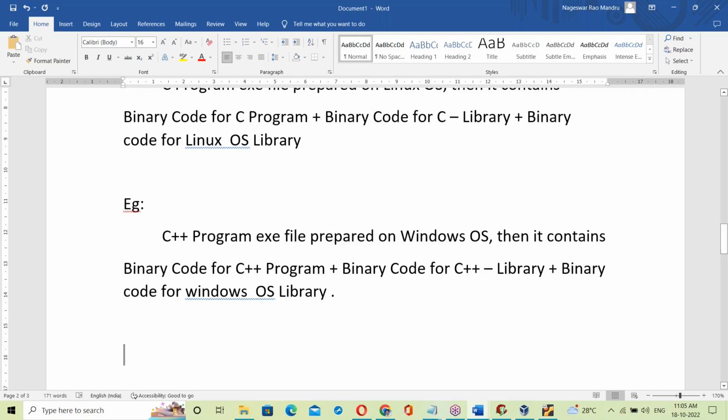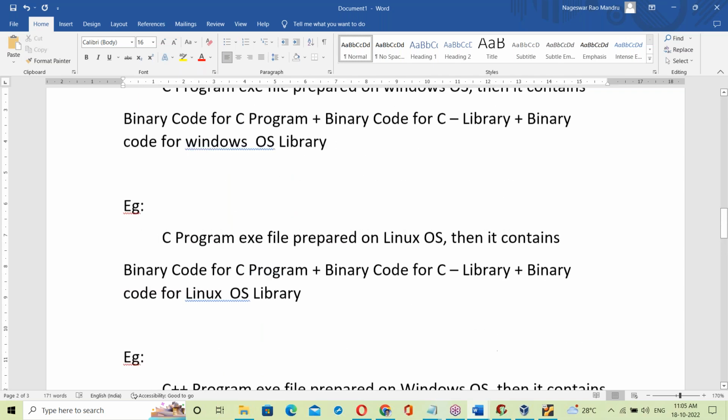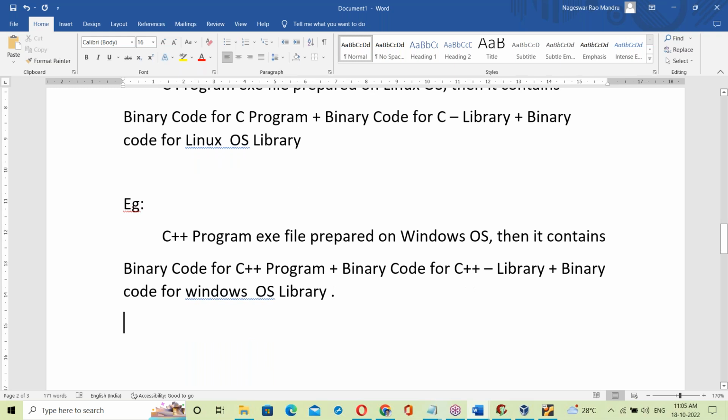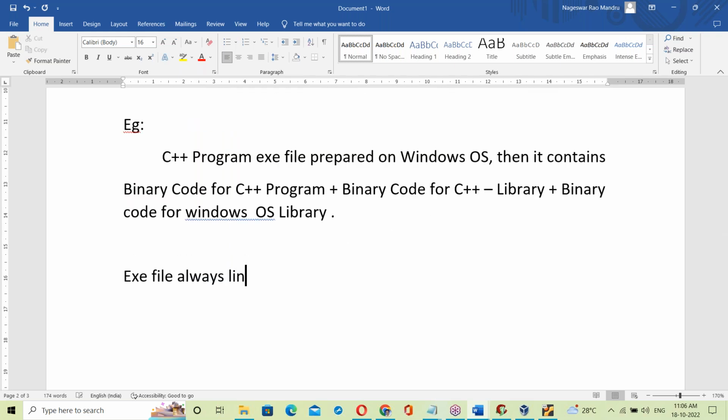Now, in these three cases, what is the common point here? Yes, the OS library. In these three cases, the OS library is coming into the picture, right? So what is happening here? An exe file always links with the OS library.